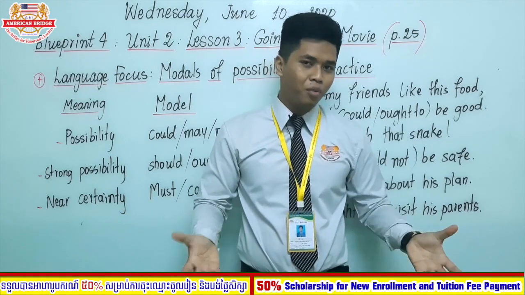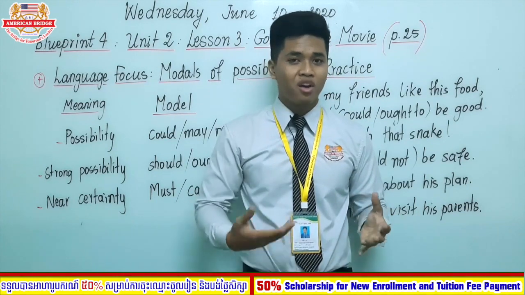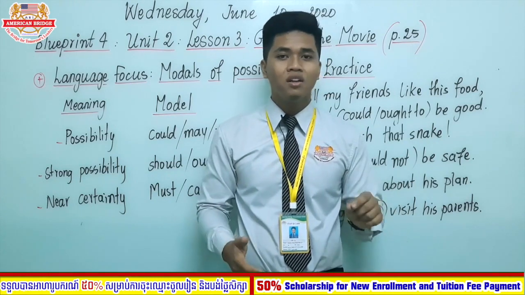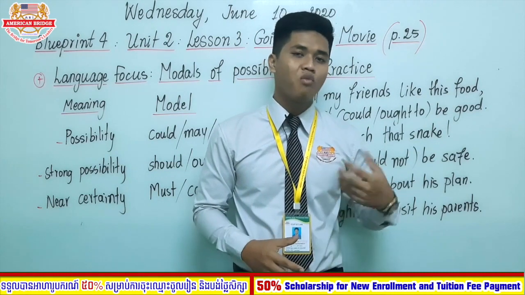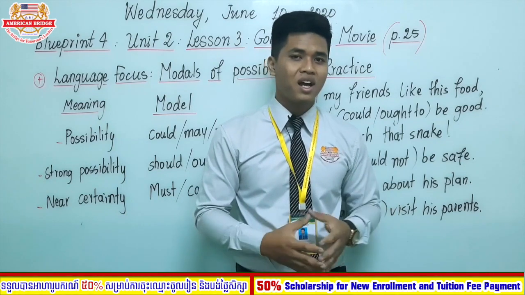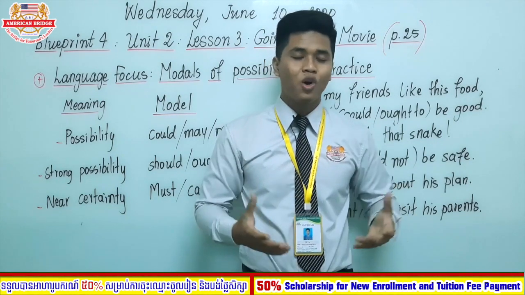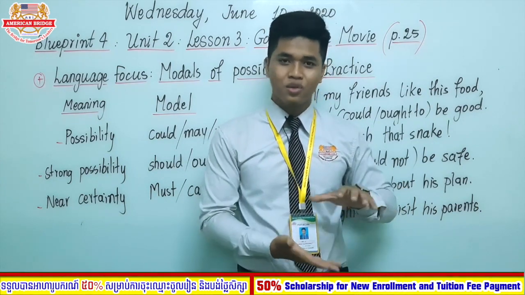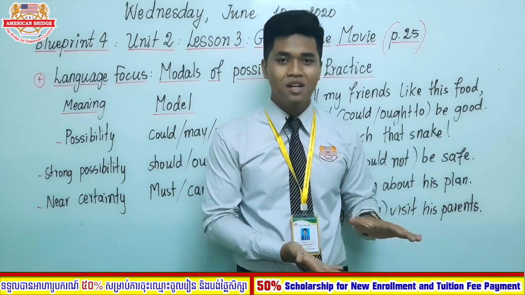And why do we call it normal? Because we cannot form a question or a negative form by using only a normal verb. We need an auxiliary verb, alright? Auxiliary verb is another type of verb. We have do, have, so all of those are auxiliary verbs. Some people call it a helping verb. And the function of the auxiliary verb is to help the main verb to form question and negative, right?